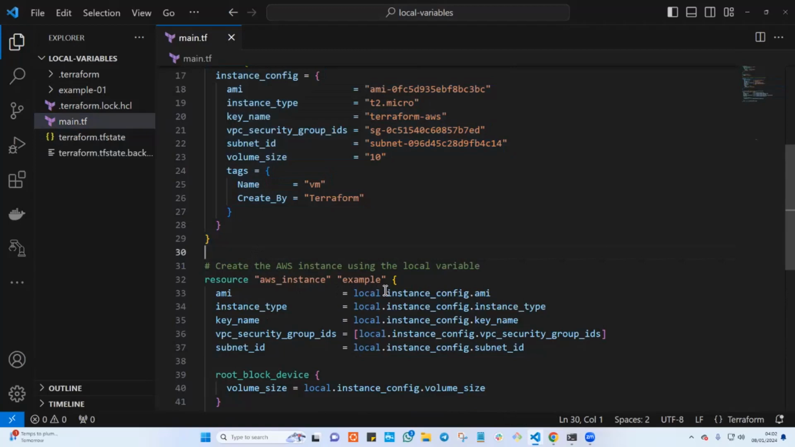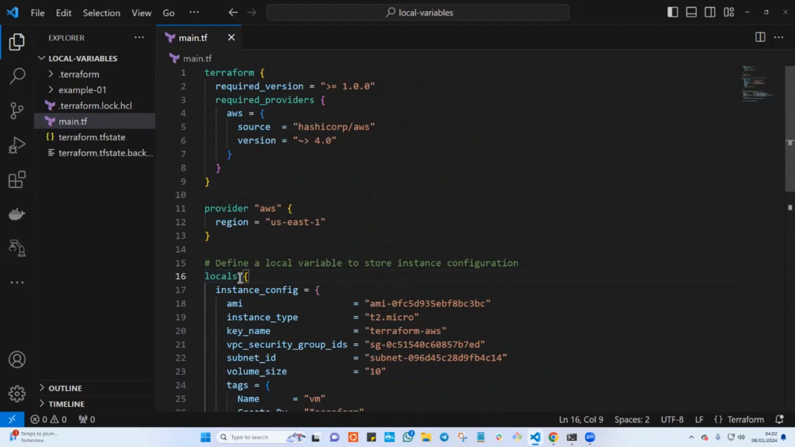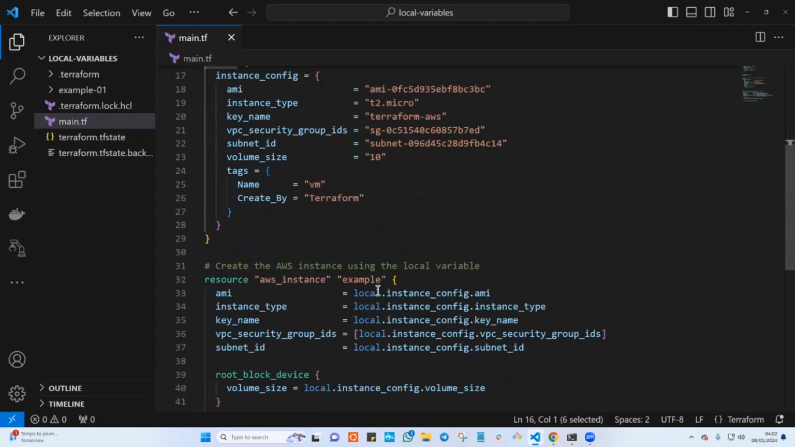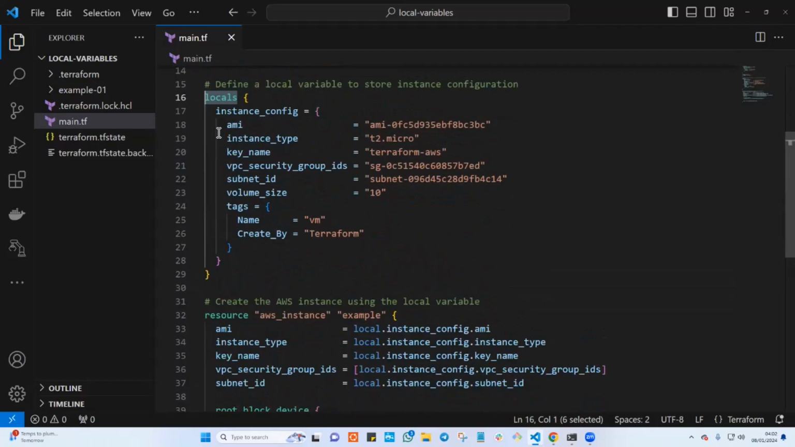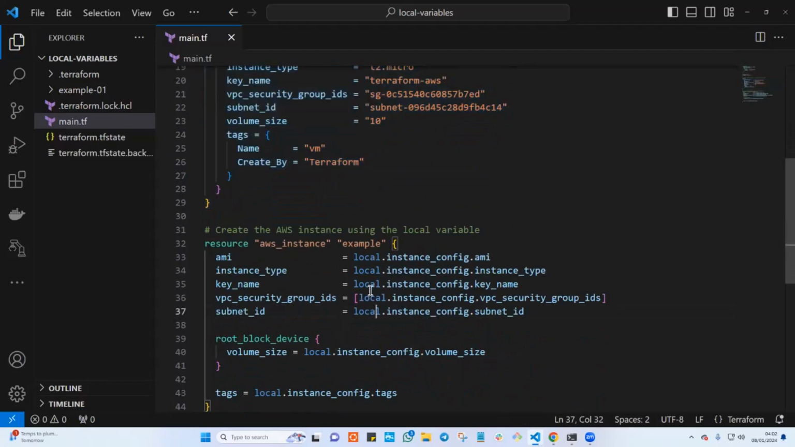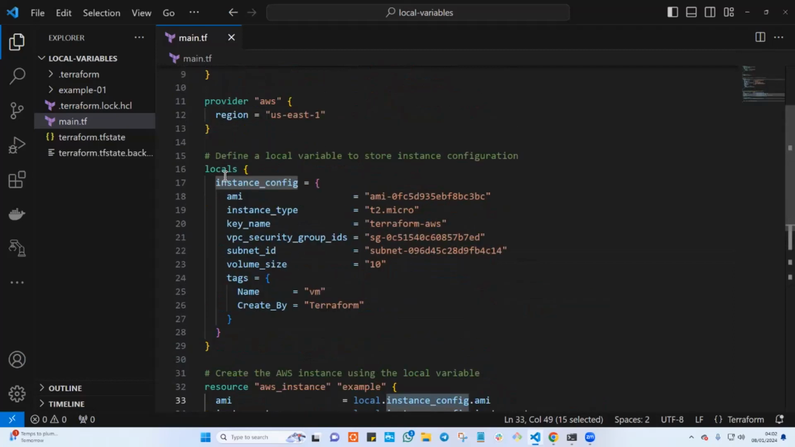Please do not make this mistake, because I've seen this a lot. A lot of people get errors, because like I mentioned, a local variable is defined with the keyword called locals. But when you want to refer to it, there is no S. Locals here is plural, which means we can have multiple, but here we are getting one element out of all of these. That is why there is no S. We say local.ec2_config. That means we are going to the EC2 configuration.